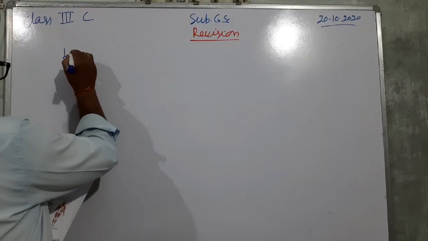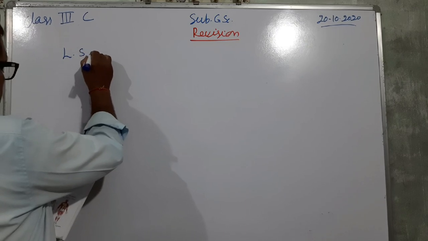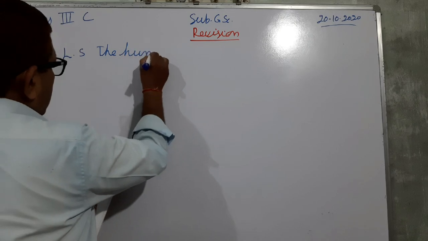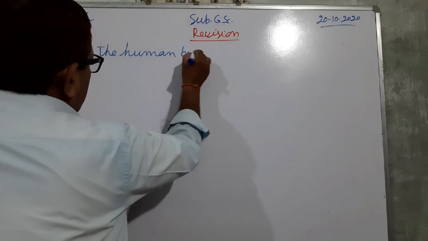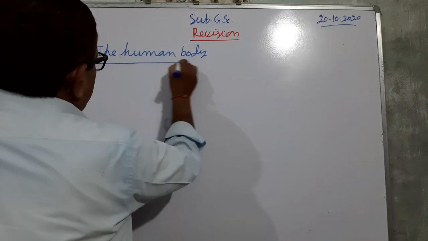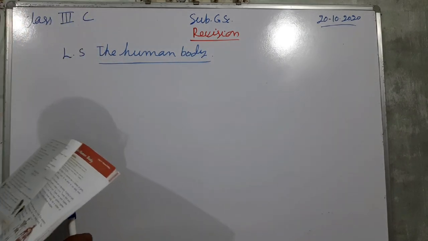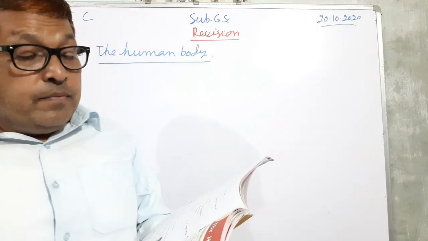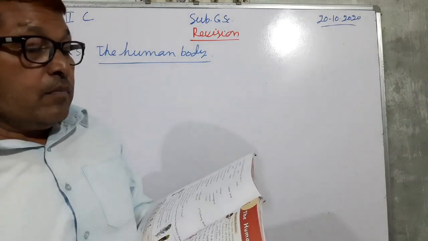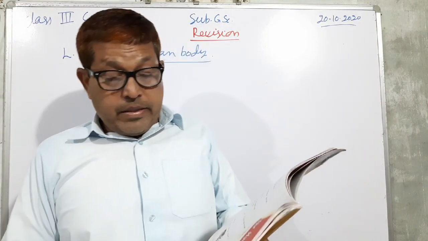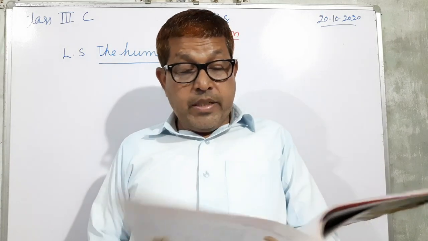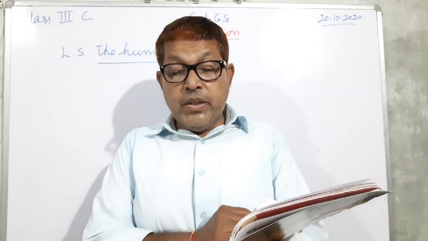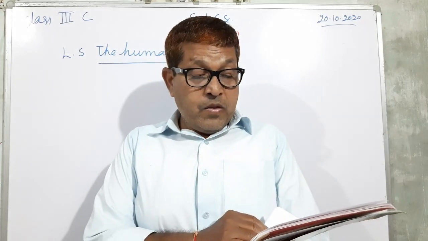Lesson 5th, the human body. We are going to start the revision. So we see the human body. Once again we are going to first read and then we try to solve worksheet 5th.